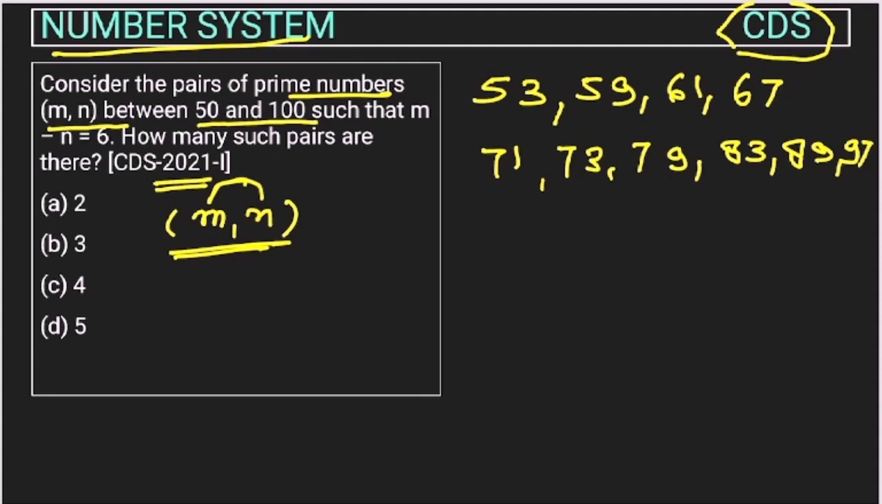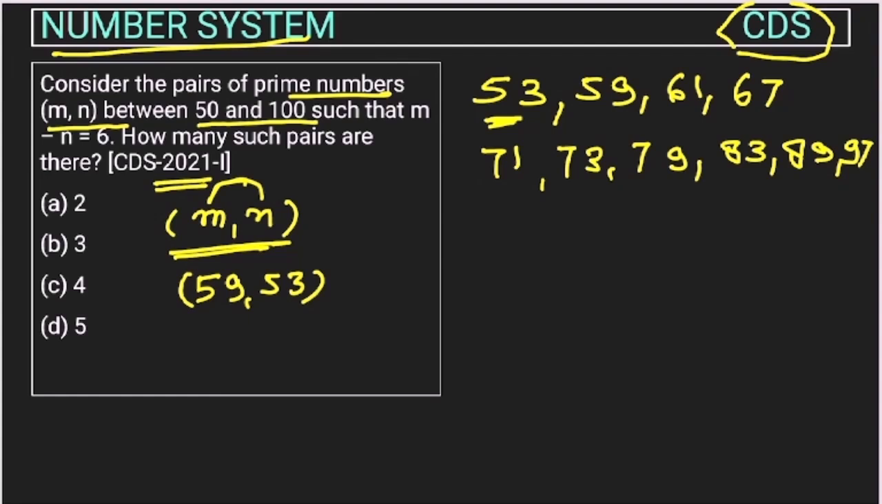So I'm starting from here, because even if the difference is minus 6, we will just change the pair, right? So let's start with 53. Can it be 59? 59 minus 53, 6 is there, right? So one pair is 59 and 53. Now let's check 53 with 61. Can we take it? No, because the difference will be more than 6, we cannot consider it.